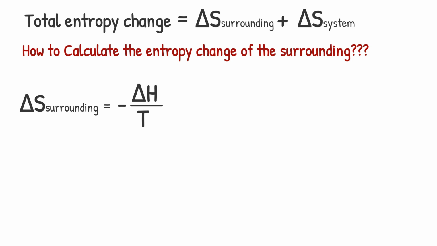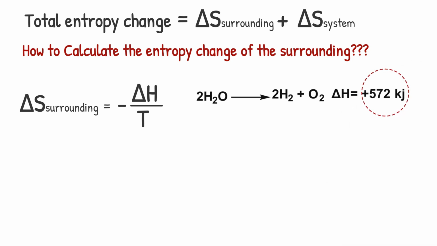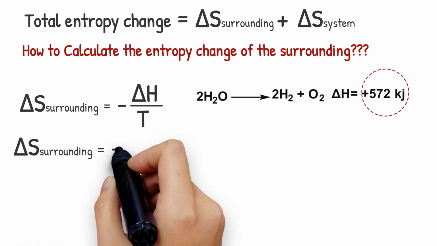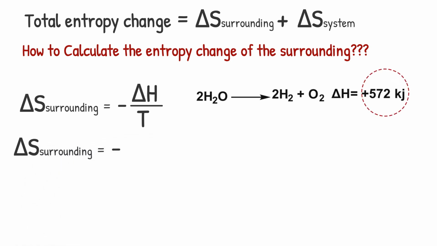For example, the decomposition reaction of water by electric current is an endothermic reaction. It consumes 572 kilojoules. Entropy change of the surrounding for decomposition of water by electric current is equal to negative, from the formula, multiplied by enthalpy of reaction measured in joule, then divided by the temperature of the surrounding measured in Kelvin.